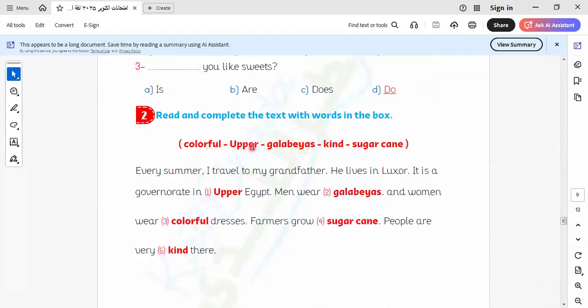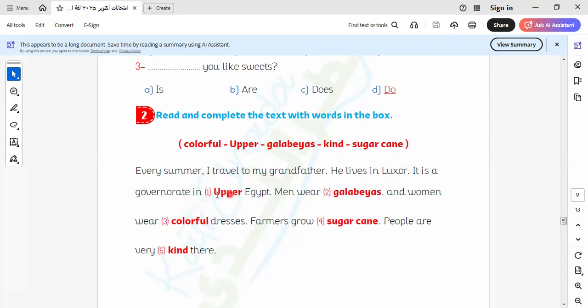Here is colorful, upper. We say Upper Egypt; in Arabic, Upper Egypt is called Said. Okay, this is the meaning of Upper Egypt. Here we have colorful, upper, galabiyas, kind, sugar cane. Every summer I travel to my grandfather. So here I talk about traveling to my grandfather in summer. He lives in Luxor. It's a governorate in what? In Upper Egypt.